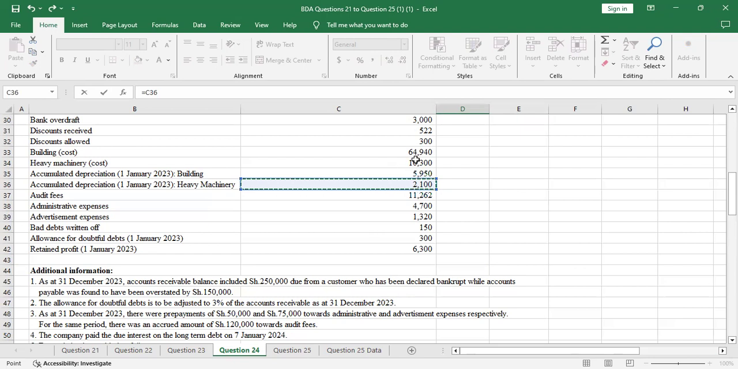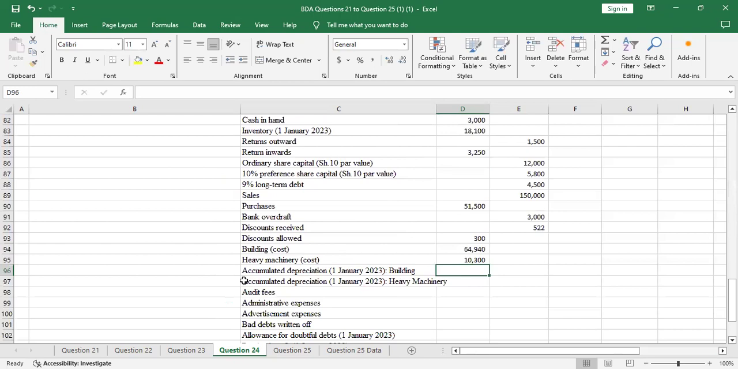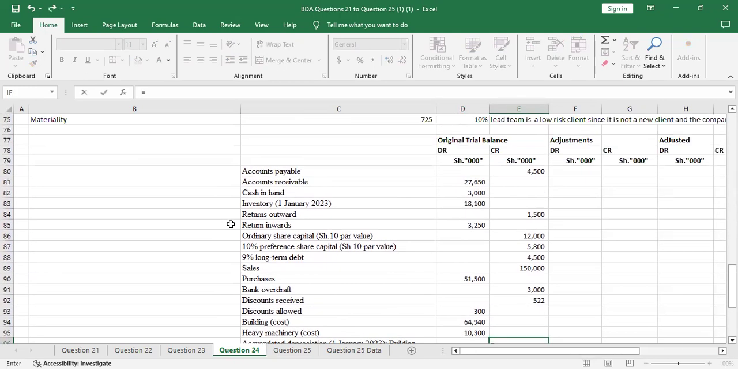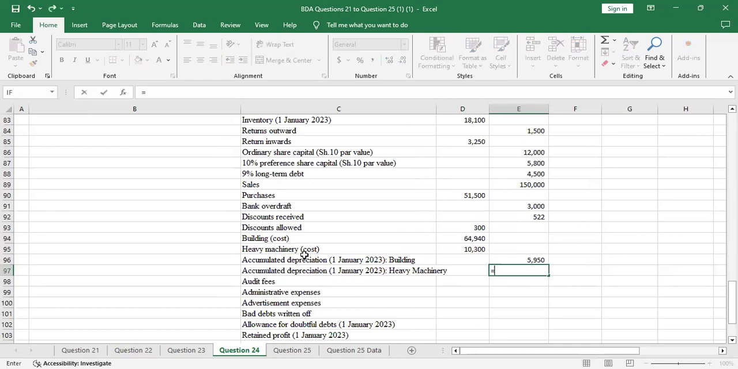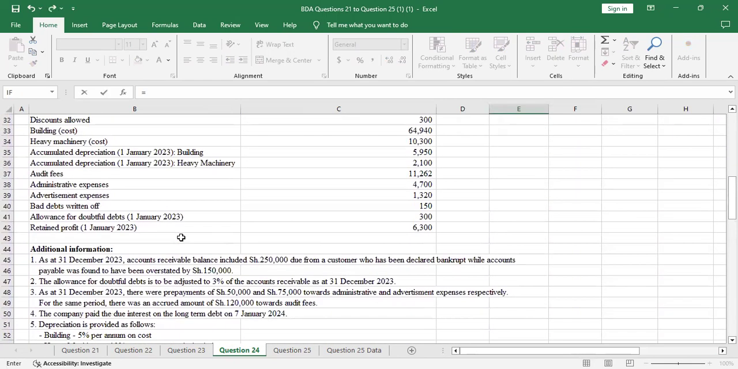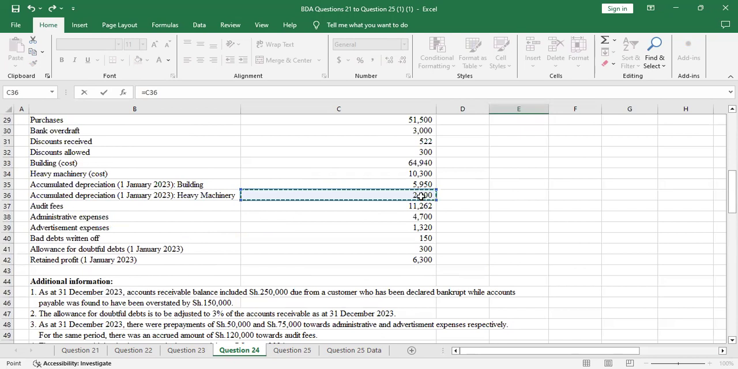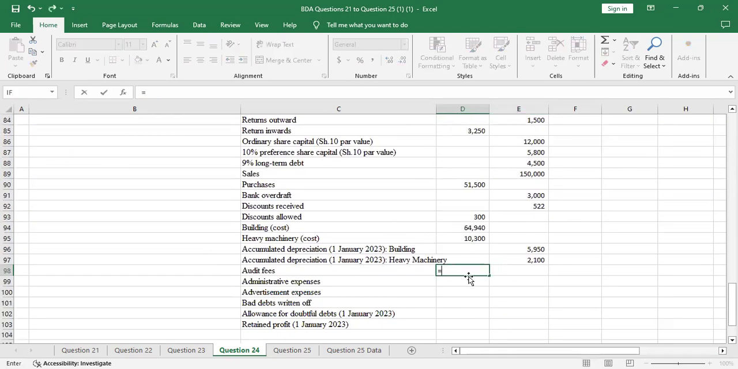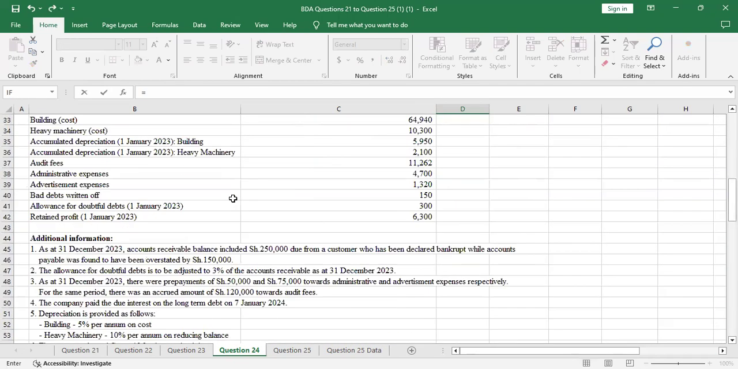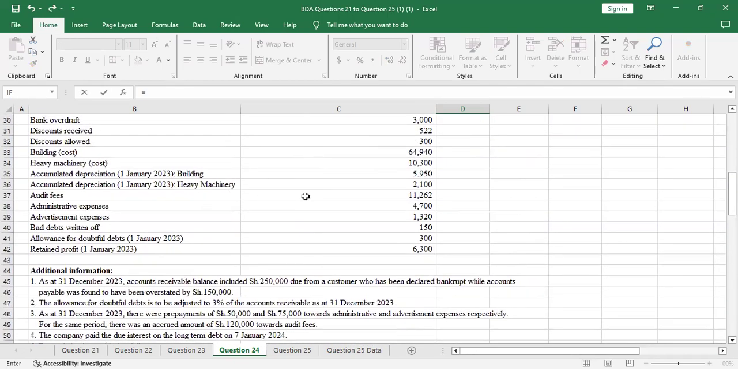Sorry, let me pick that. Debit that. Then accumulated depreciation, that's a liability, so you will credit it. Accumulated depreciation for building, then we also have for machinery. You credit the accumulated depreciation. Audit fees is an expense, so I'll debit it. How much? 1162.